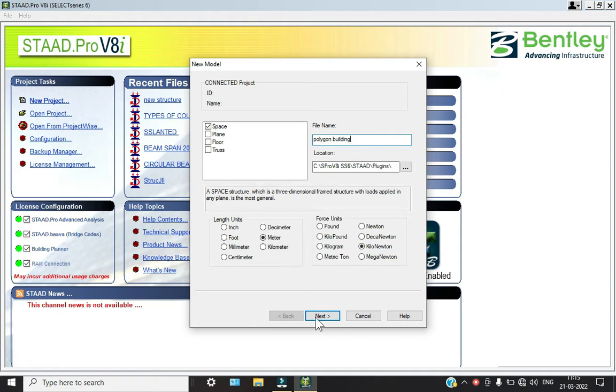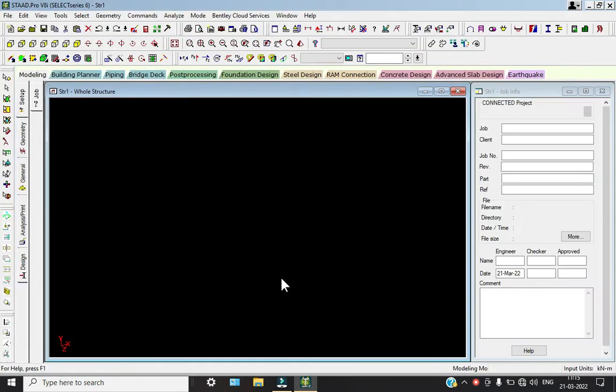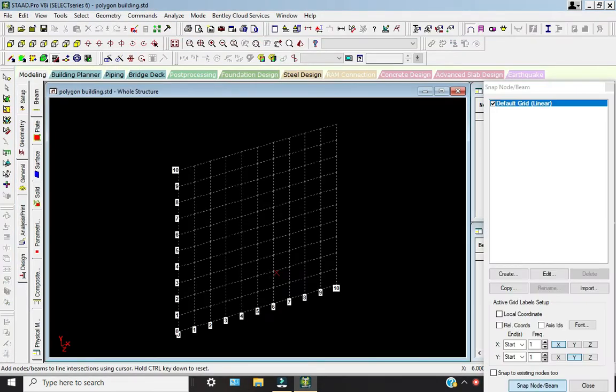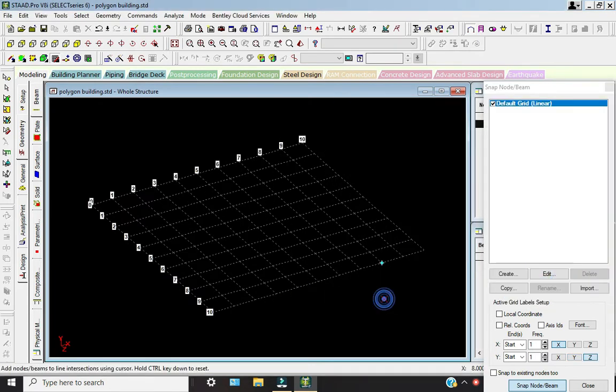In building, click on the length is meters, force is kilonewtons, so add beam and finish. So we have opened our software, right? So after that we're going to create our building. So for that creation I'm going to edit, click on X at plane.